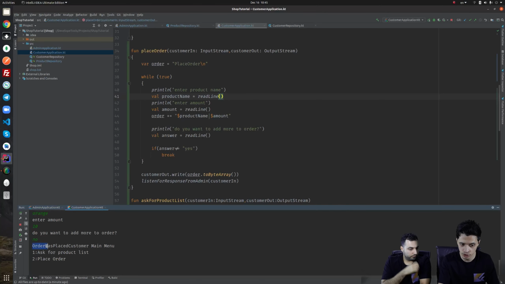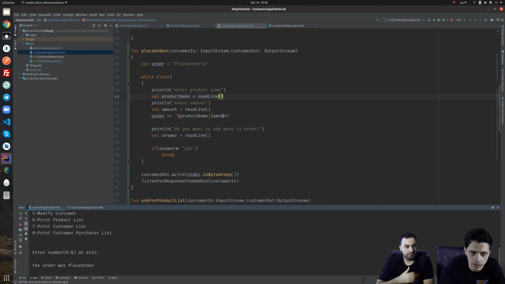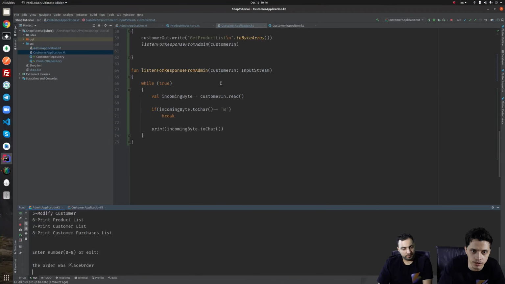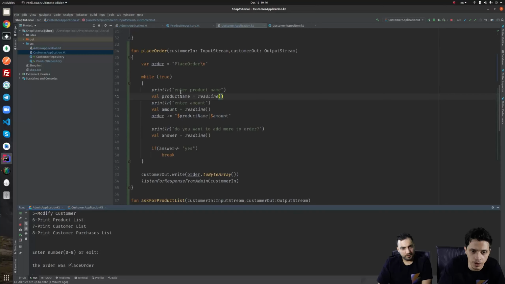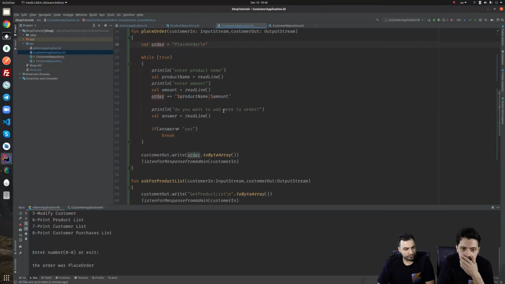You can see that order was placed. Order was placed is received in this part. Let's get to this part. You can see here the order was place order, and there is some kind of issue here. Maybe it's persistence?